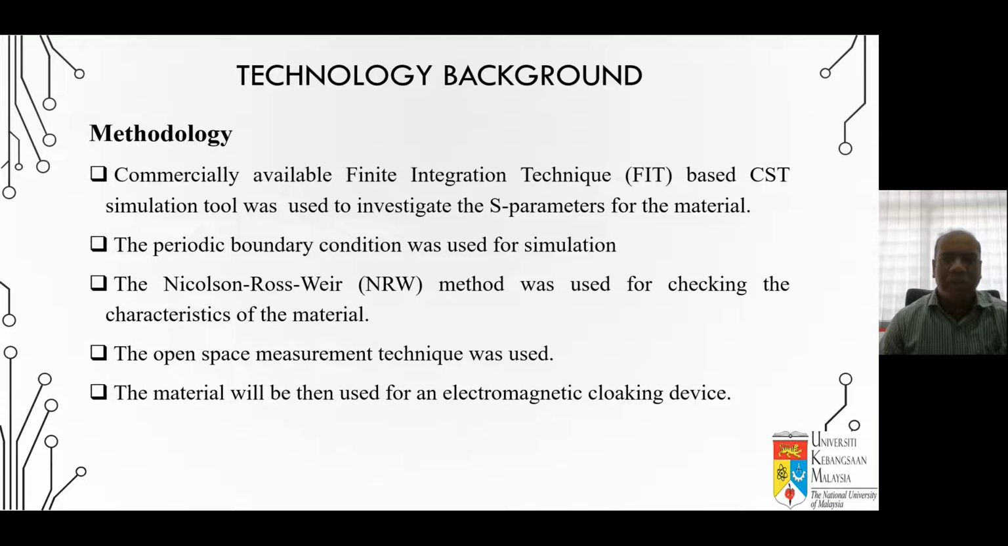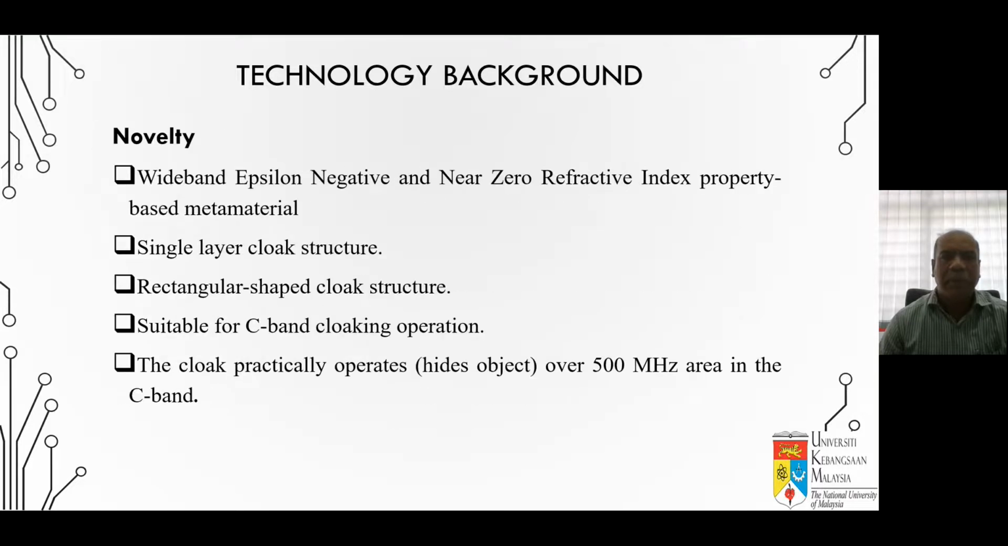So that is an important factor. The free space measurement technique was used. The material will then be used for an electromagnetic cloaking device. In this invention, the novelty is actually the wideband epsilon negative and near zero refractive index property with metamaterial. A single layer, rectangular shaped cloak structure, suitable for C-band cloaking operation. The cloak practically operates, meaning that it hides objects over a 500 megahertz area in the C-band, a large wideband. That means it easily hides objects. So that's why this invention is novel and unique.